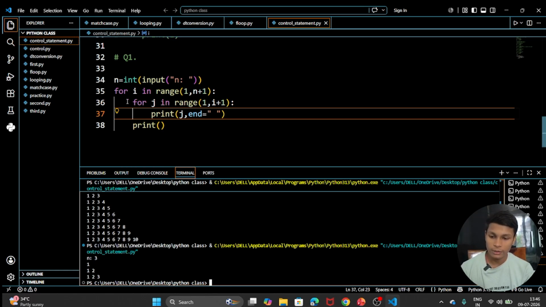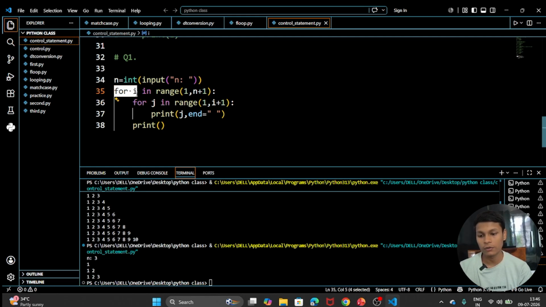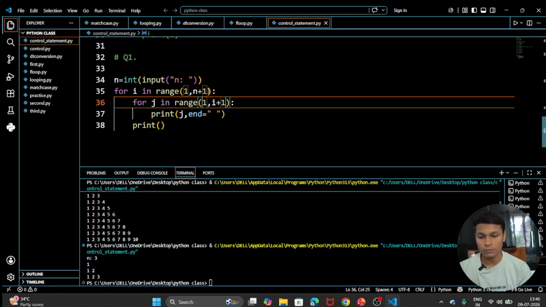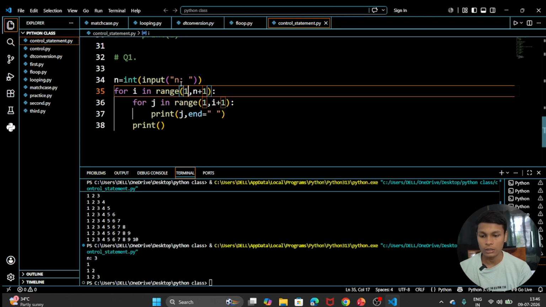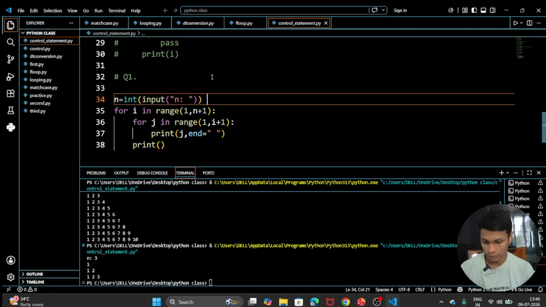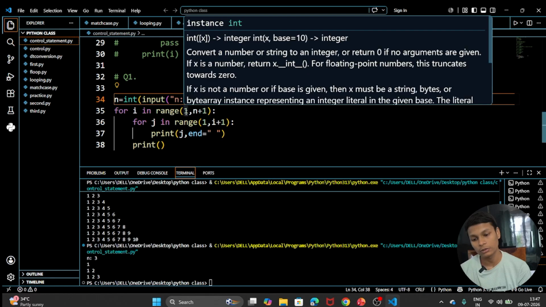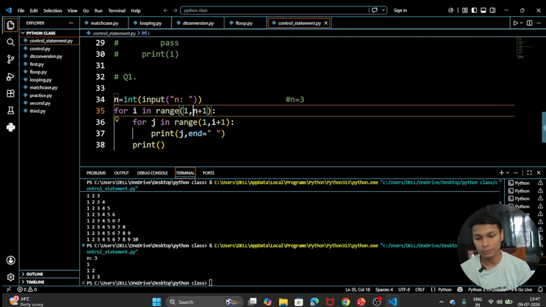At the very first time you can see that we are writing here for i in range 1 comma n plus 1, which means our range starts with 1 and our n was 3. Let's write it here, n was 3. So for i in range 1 comma n plus 1 means our range will start with 1 and go till n plus 1. So what is n plus 1? N plus 1 is 4 here.